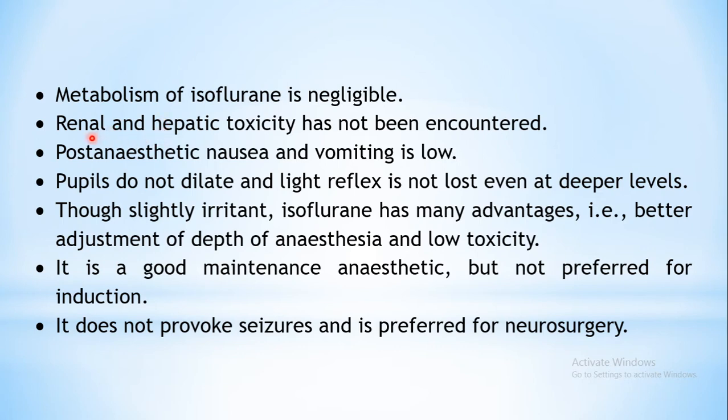This is an advantage. Again, no metabolism of isoflurane is also an advantage because metabolites are not generated. Renal and hepatic toxicity are also ruled out. In case of halothane, we had seen that one of the metabolites which is generated is responsible for the hepatotoxicity. Immunological injury, chemical injury was being caused to the liver. So it was hepatotoxic. It was toxic to the kidneys also. Urine output was reduced over there. But likewise with isoflurane, these are not the problem.